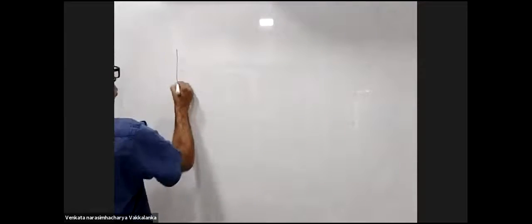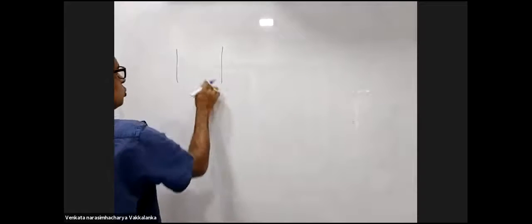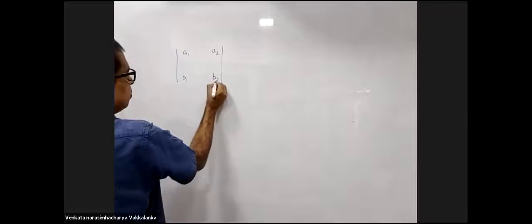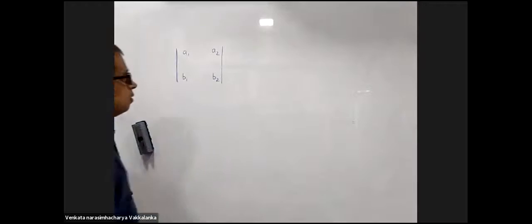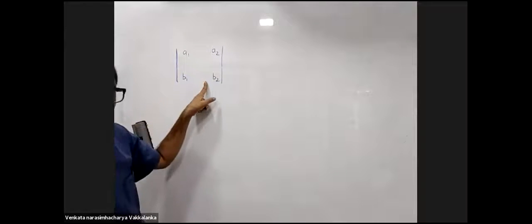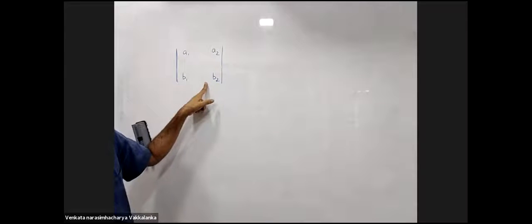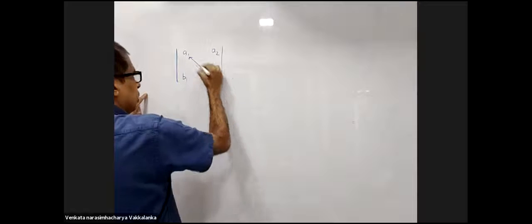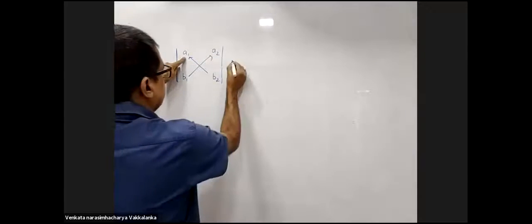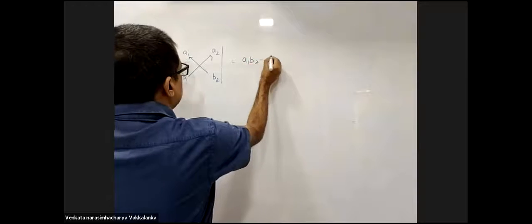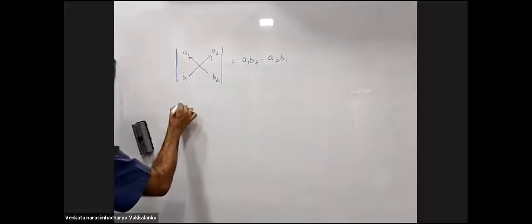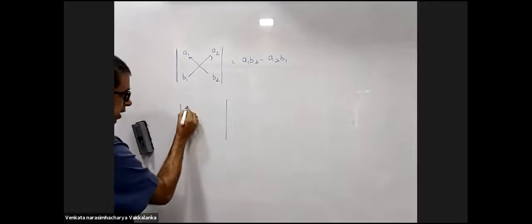This is called a 2 by 2 determinant. 2 rows, 2 columns. A1, A2, B1, B2. 2 rows, 2 columns is called a 2 by 2 determinant. How do you open this? This product minus this product. This will be A1 B2 minus A2 B1. This is the way a 2 by 2 determinant is opened.